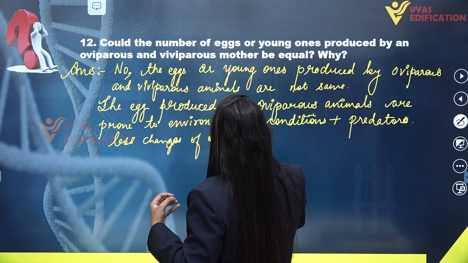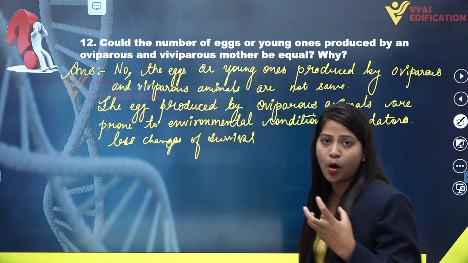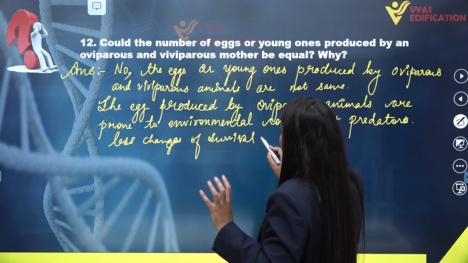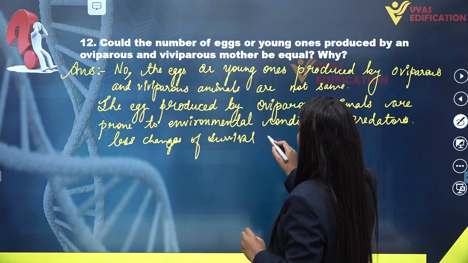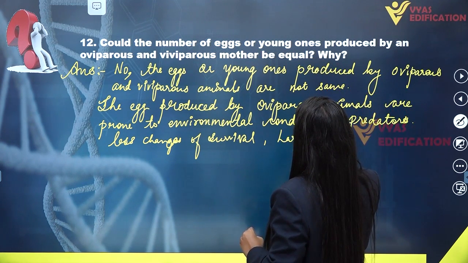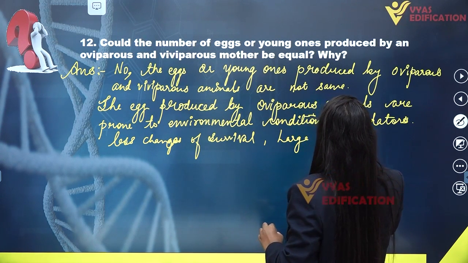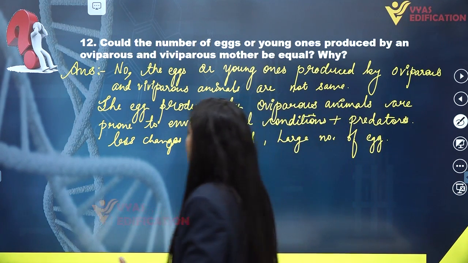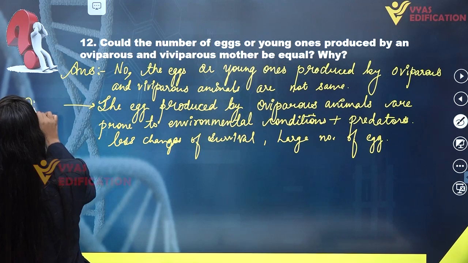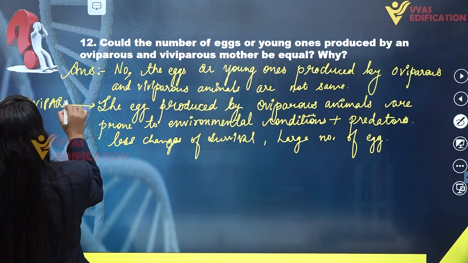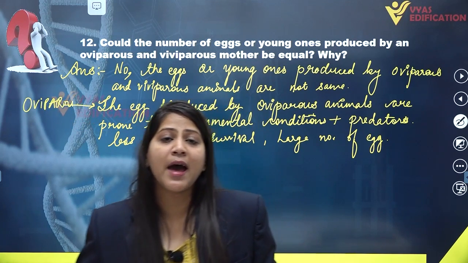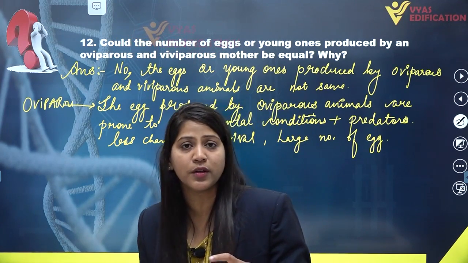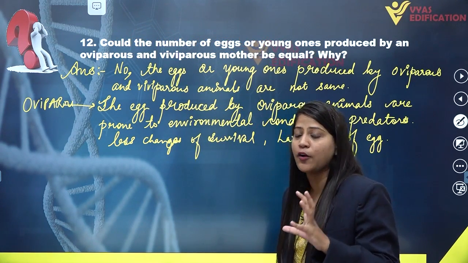So because of this, to overcome this loss, they produce a large number of eggs as compared to the viviparous animals. Large numbers of eggs are produced by oviparous animals. This case is about oviparous. Now if we talk about the viviparous animals, they do not produce eggs; they produce offsprings directly. They give birth to offsprings directly.